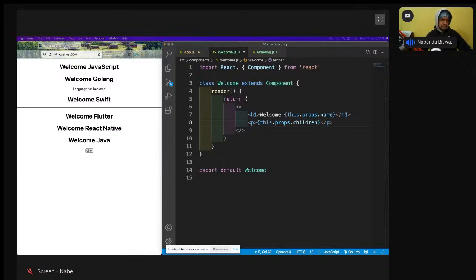Okay, so this is props, and now we are going to learn about one of the most important concepts in React, which is state. State is something which we can change easily in React, and because of this concept of state, React got most of its power. React is a very small thing: props, state, and lifecycle methods. Only these three things are there, and it is complete. That's why it has been used that much.